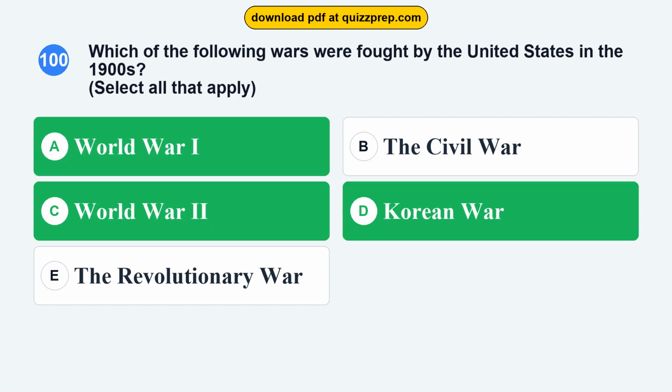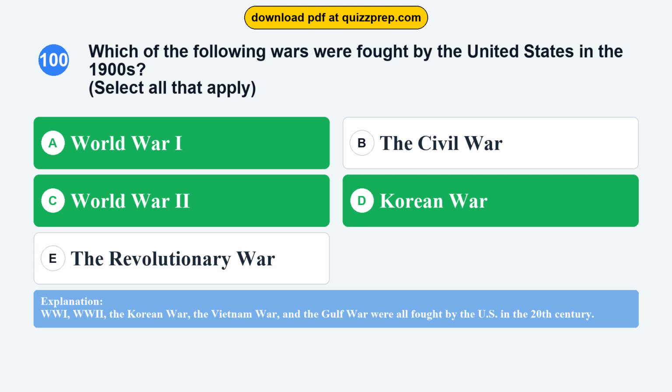The correct answers are options A and C and D. World War I, World War II, Korean War. WWI, World War II, the Korean War, the Vietnam War, and the Gulf War were all fought by the U.S. in the 20th century.